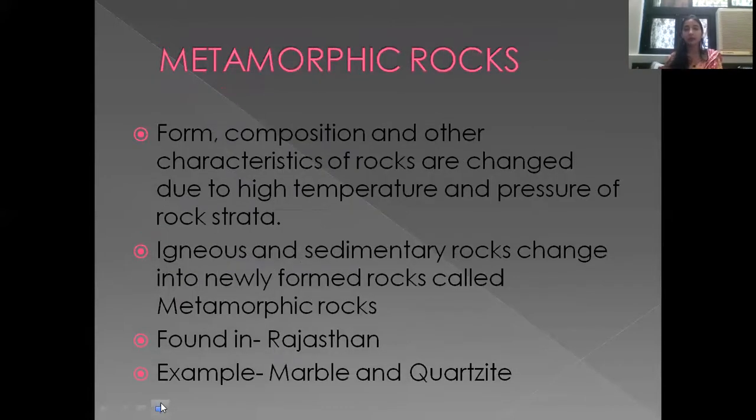The third type of rocks are the metamorphic rocks. Metamorphic means change. These are rocks which have changed their characteristics, form or composition. Now, how do the form, composition and characteristics of rock change? They change due to very high temperature and pressure. When rocks come into contact with high temperature and high pressure, they change their characteristics and their form. So igneous and sedimentary rocks change their forms and form a new rock known as the metamorphic rocks.